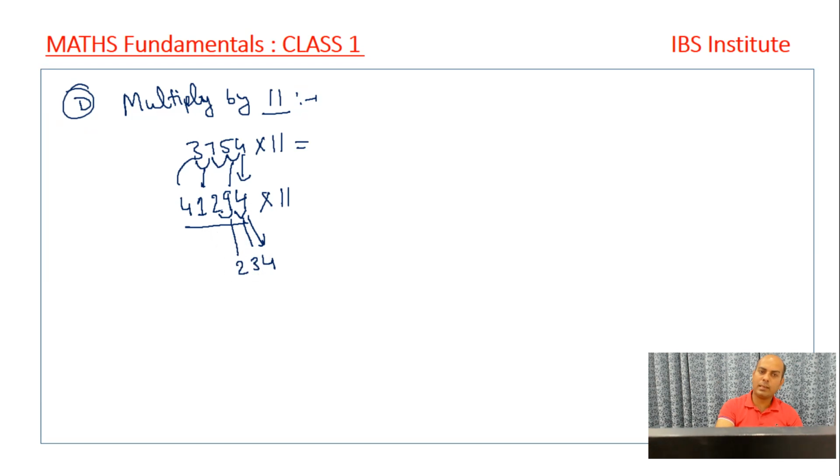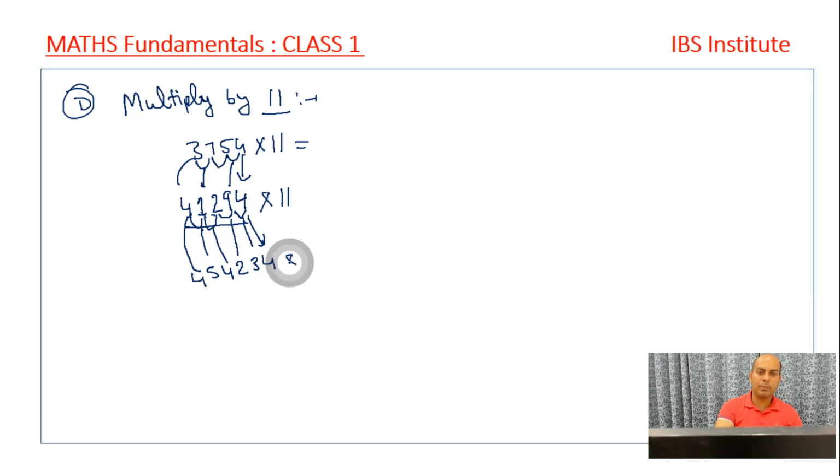1 carry, 9 and 2, 11, and 1 carry, that is 12. Then 1 carry, 2, 1, 3, 3 and 1 carry was 4. 2 and 1, 3. This 2 and this 1, this is 3. And one number, that one was carried over, so it is 3 plus 1, this is 4. Then 1 plus 4, that is 5. And then this 4, because no carry, will come as it is here.